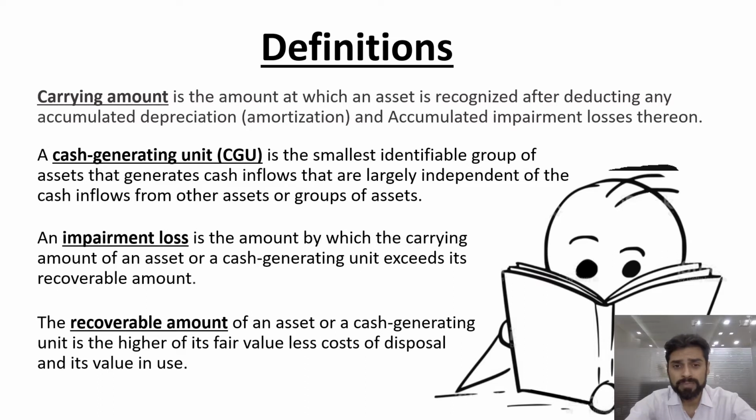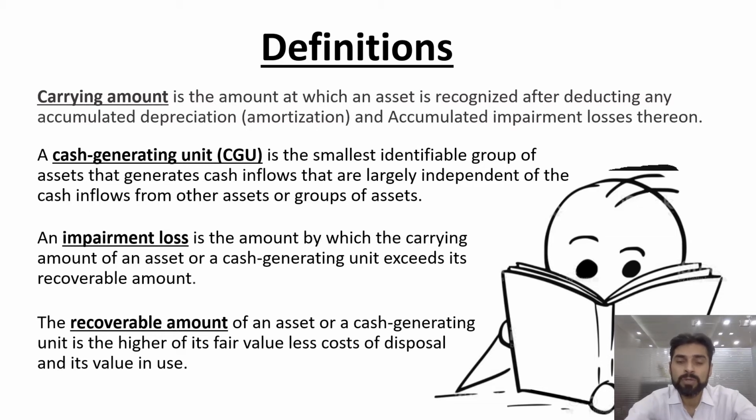Then coming to the definitions. So what is carrying amount? Carrying amount is the amount at which the asset is recognized after deducting any depreciation or amortization. So depreciation, you know it. Amortization, in case you have procured some bond or debenture at a lower price or higher price, you amortize to arrive at the face value of that bond at maturity.